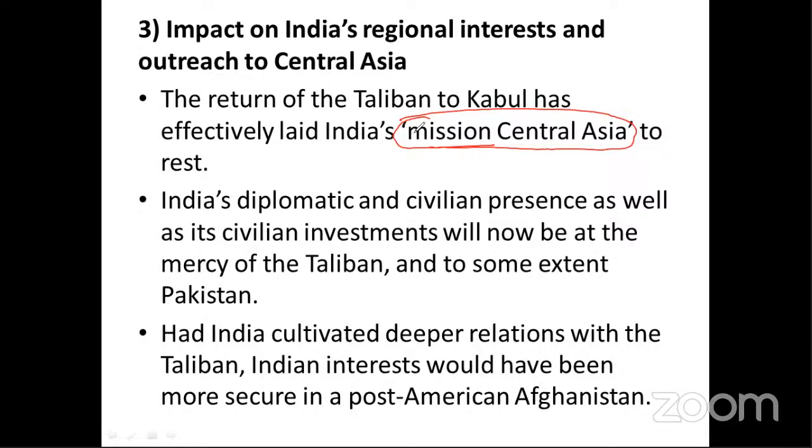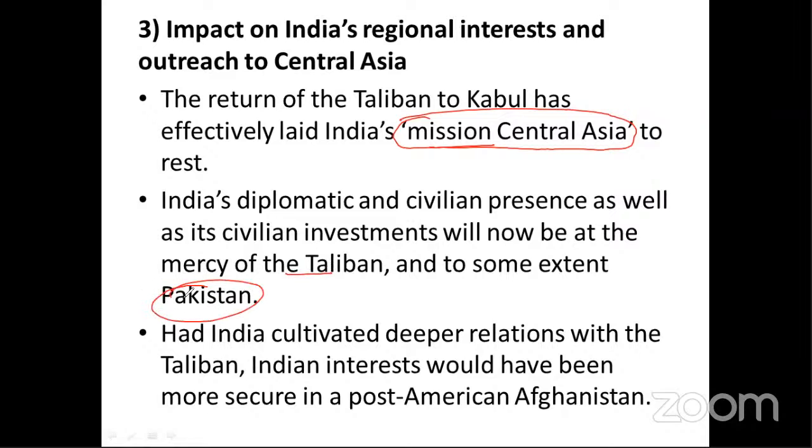What is the meaning of this statement? It means that now India has to stop its foreign policy regarding Central Asia, because the entire road is blocked; this is the way through which India can access Central Asia. But now, because the Taliban controls Kabul, it is not possible for India to trade with other countries. So India's diplomatic and civilian presence, as well as its civilian investment, will now be at the mercy of the Taliban and, to some extent, Pakistan.